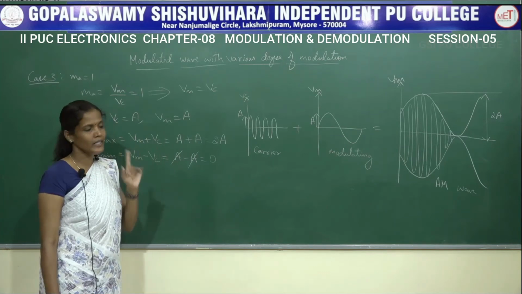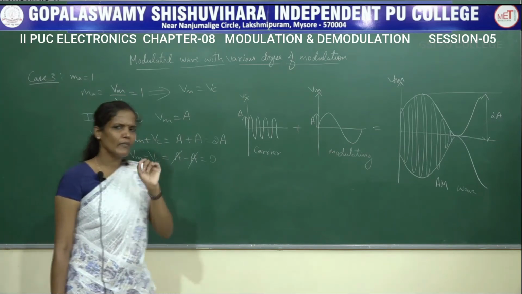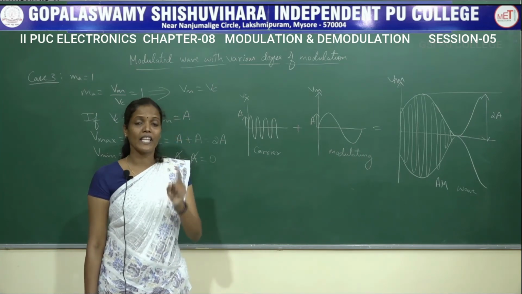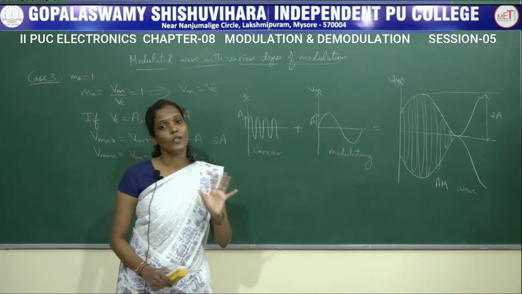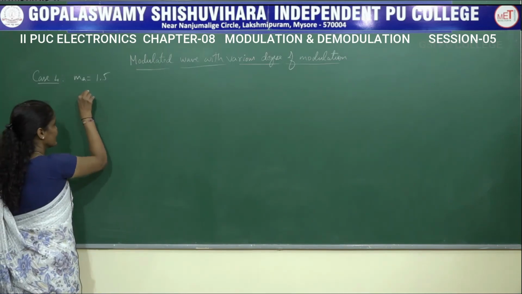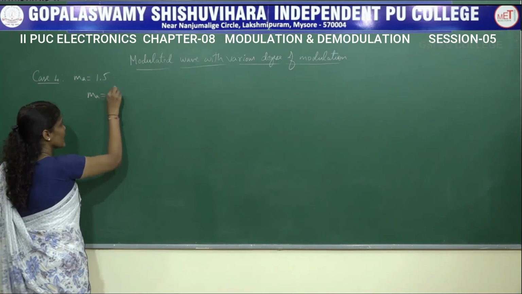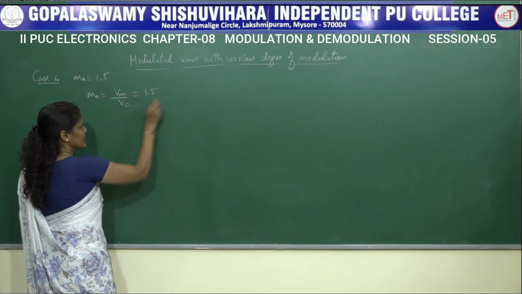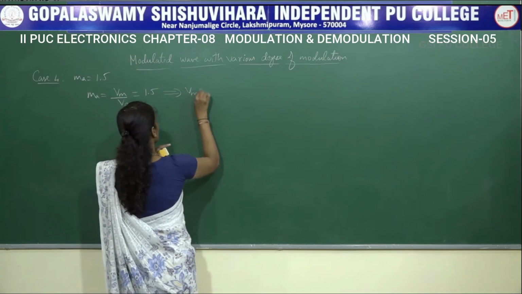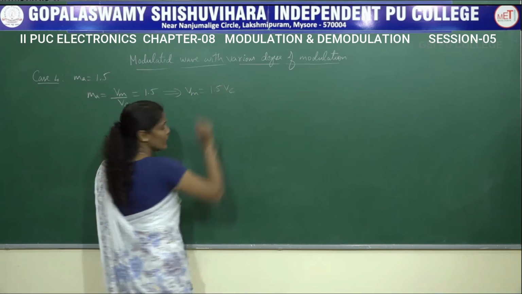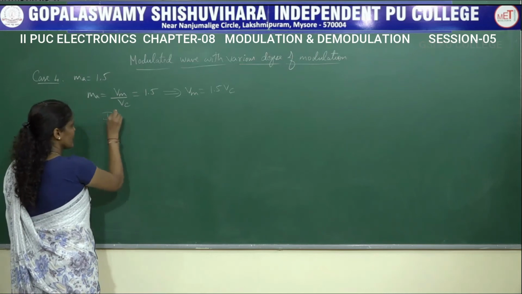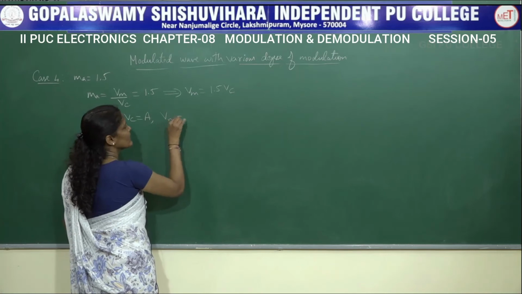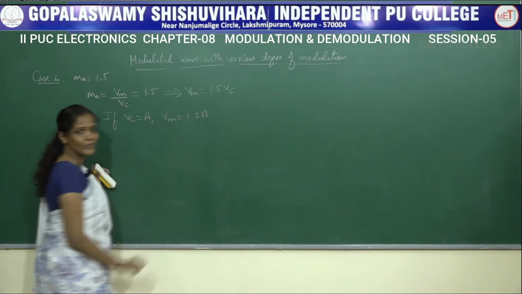that is 1.5. In the last session I said MA value must lie within a range of 0 to 1. Now let us see what happens if MA value is greater than 1. When MA is 1.5, we have the expression MA equals Vm divided by Vc, which is equal to 1.5. That is, Vm is equal to 1.5 of Vc. If Vc is equal to A, then Vm will be equal to 1.5 times A.